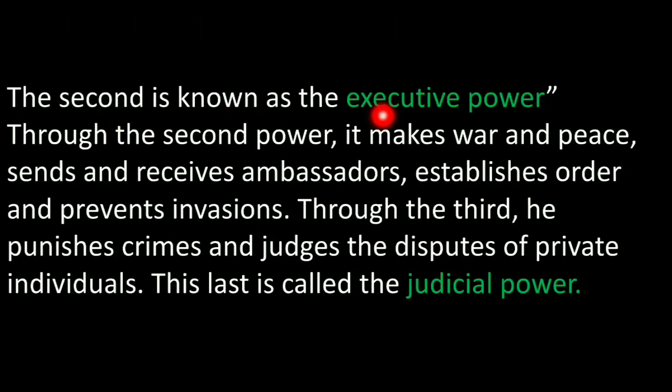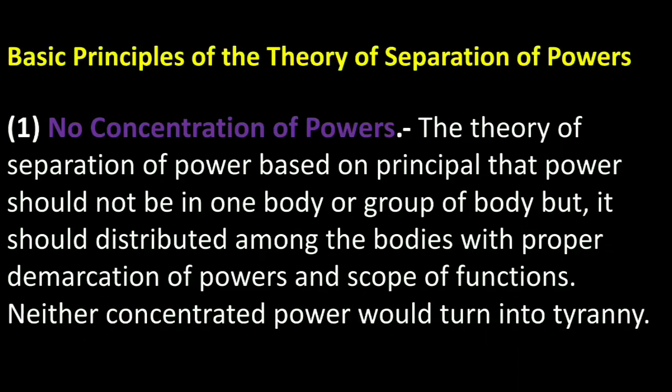And the second body is known as the executive body. He described that through the second power it makes war and peace, sends and receives ambassadors, establishes order and prevents invasions. Through the third, it punishes crimes and judges the disputes of private individuals. The last is called the judicial body.